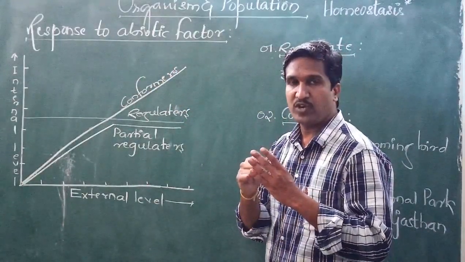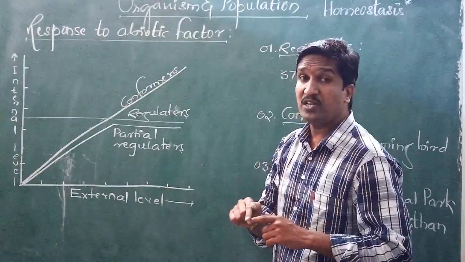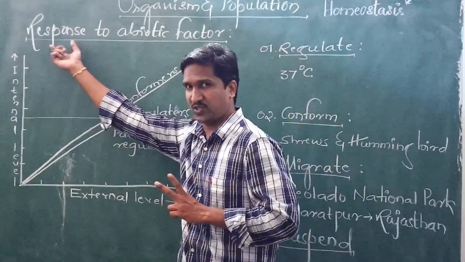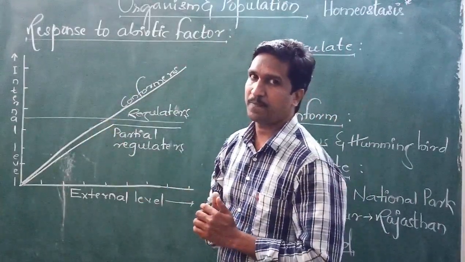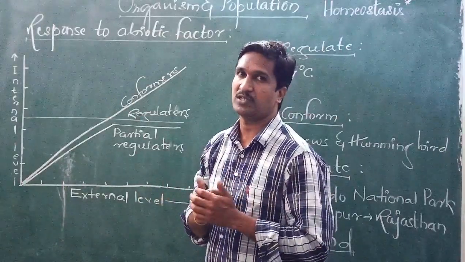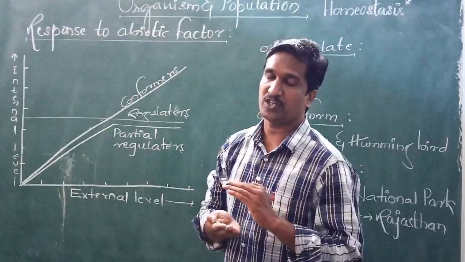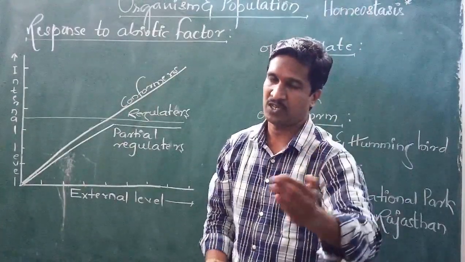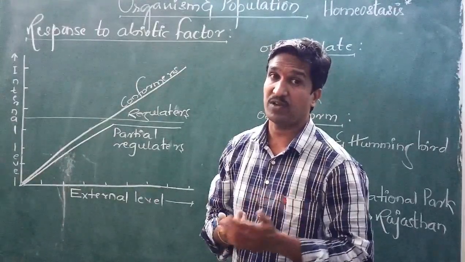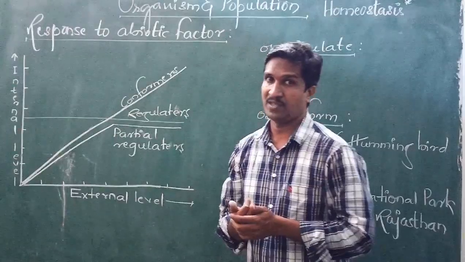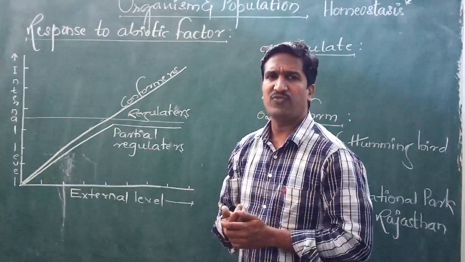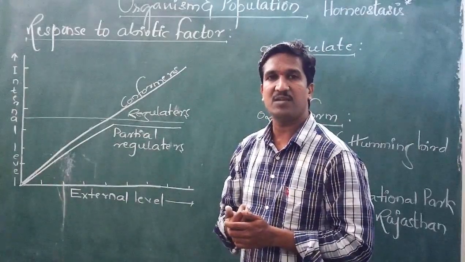How different organisms like plants and animals respond to these four abiotic factors is the matter here. As you know very well, all organisms cannot tolerate the same temperature. Some organisms need less temperature, some need very high temperature. Like desert plants, the cactus survives above 60 degrees Celsius. Similarly, the kangaroo rat survives at 50 to 60 degrees Celsius, even though it is a mammal.